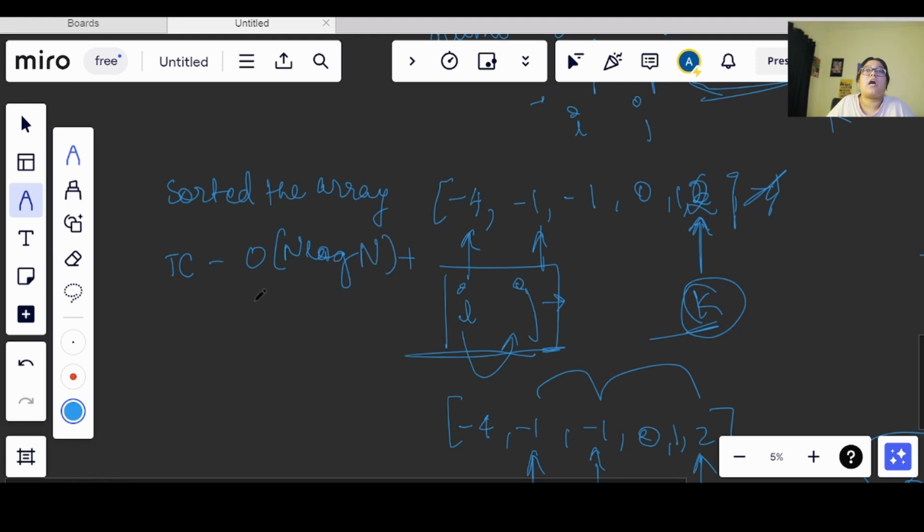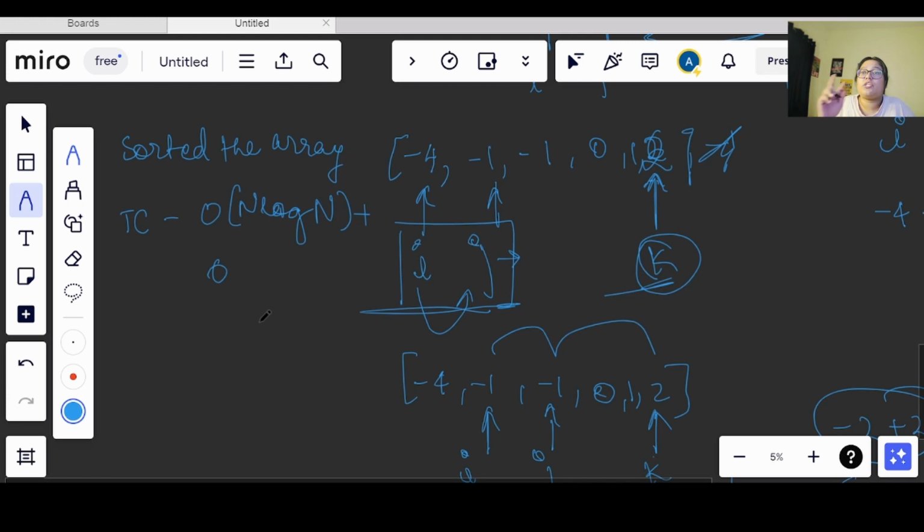After that, I iterated using two loops, so for that it will be O of n square. So the overall time complexity that we can say here is O of n square. We reduced the time complexity from O of n cube to O of n square. Now let's move on and see how to implement this in the form of pseudocode.